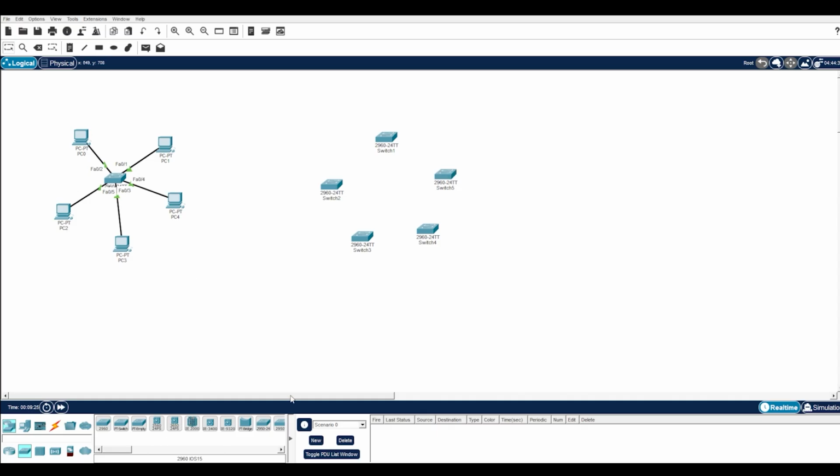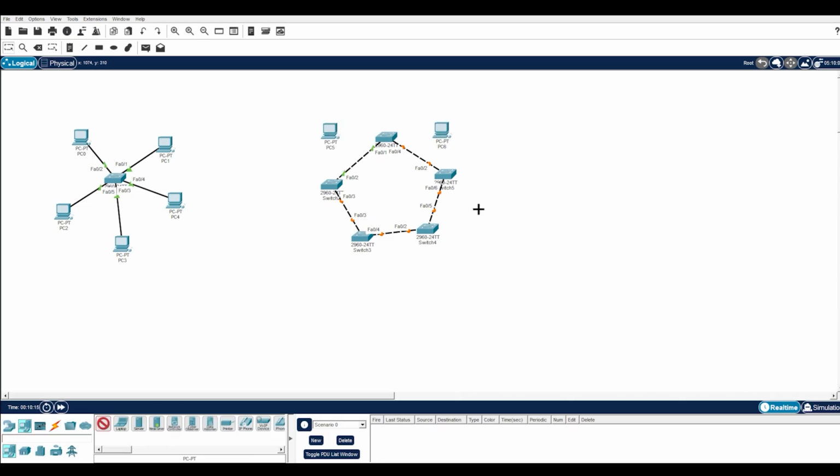Now, firstly, let us connect these switches via cables. Crossover cable. Let's connect like this. We have connected all the switches via cable. Let's put PCs over here.